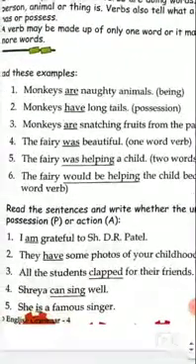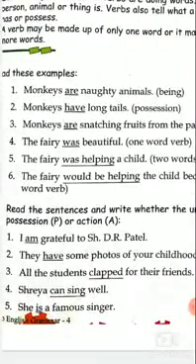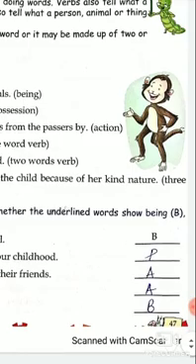Let's start. I am grateful to Shri D.R. Patel. Am is the verb here which shows state of being. No action is happening in the sentence. Am is the form of be which is in the sentence. They have some photos of your childhood. In this sentence, have is the verb which shows possession. So you will write P against it.